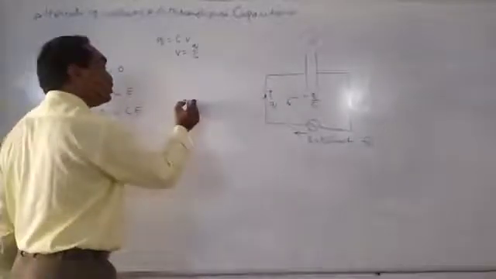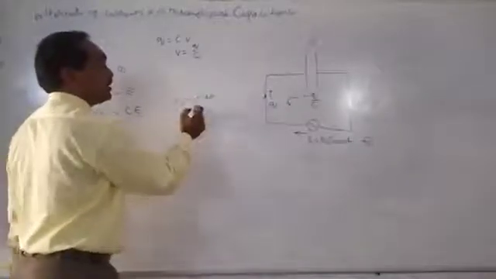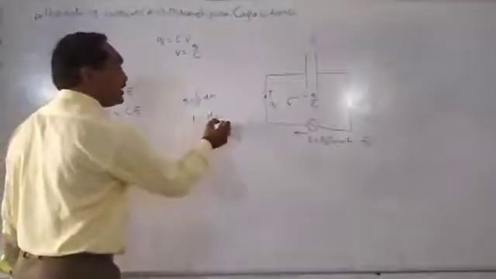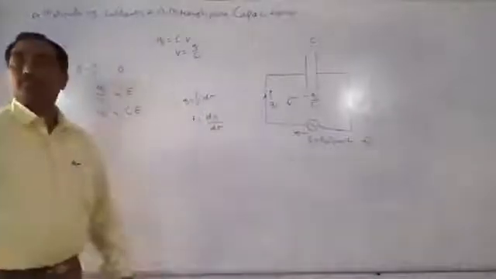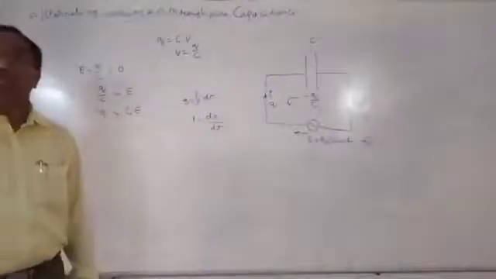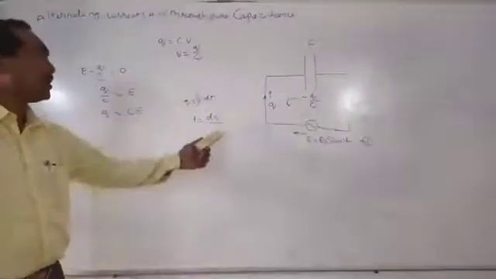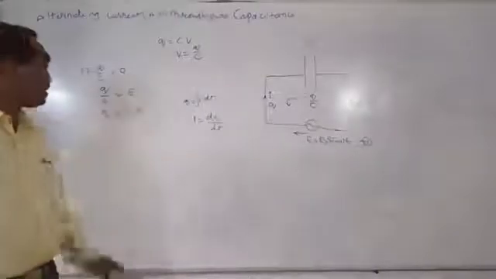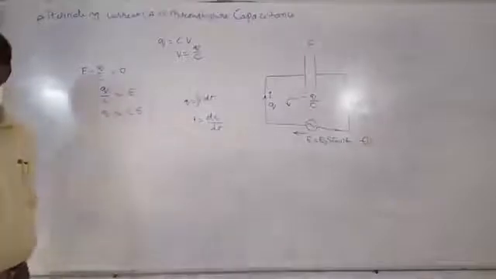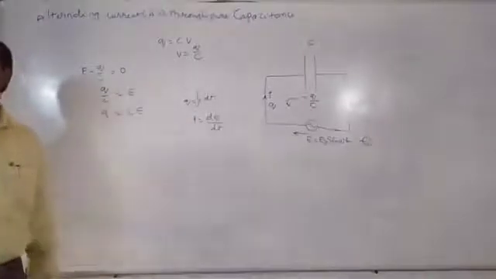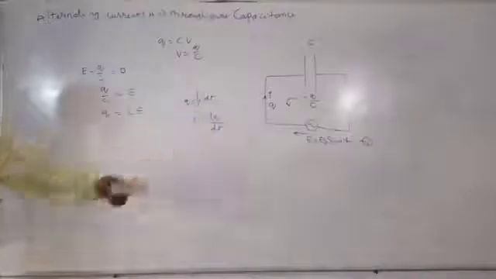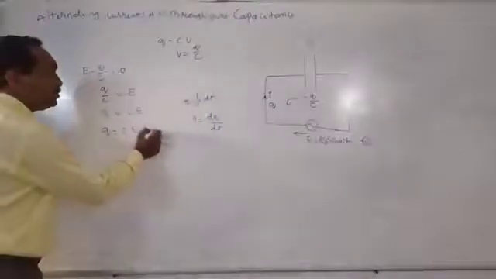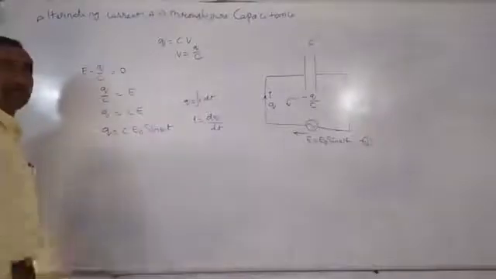The rate of variation of charge is called current. So when we differentiate this equation, we can get the alternating current. Of course, what is E? E is equal to E naught sin omega t. That is Q is equal to C into E naught sin omega t.